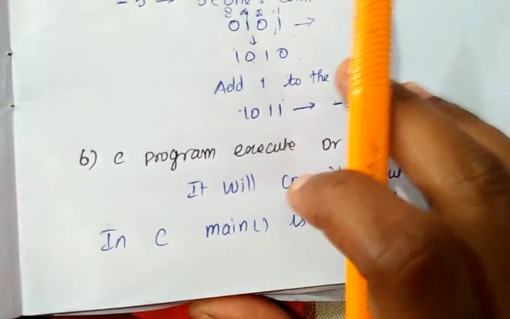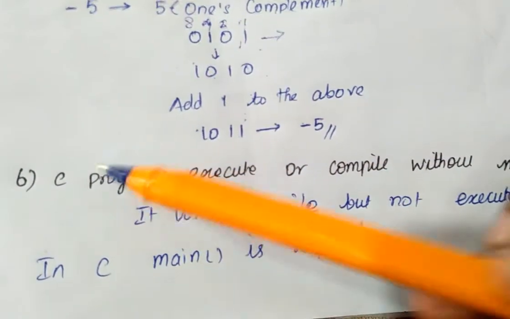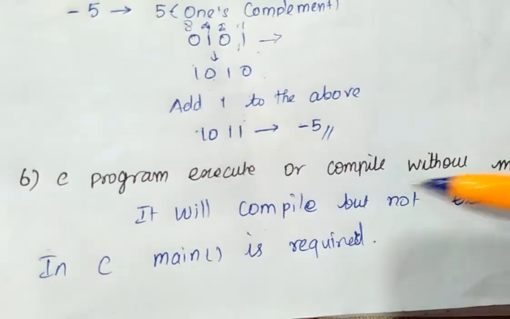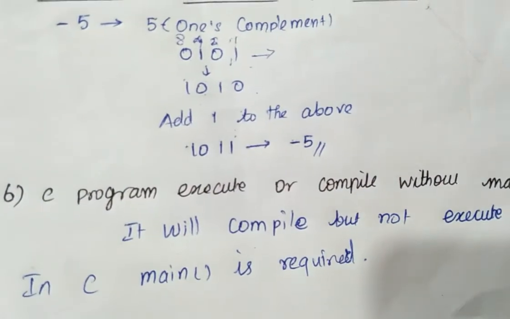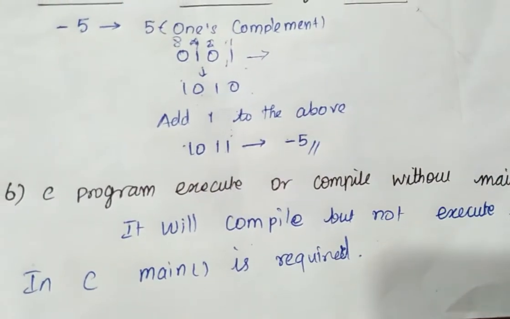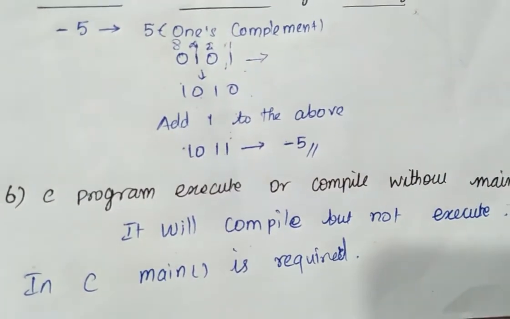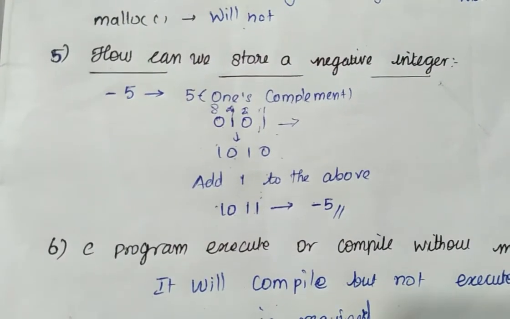Next, what happens if you execute or compile a C program without a main function? We studied C programming with every program including the main function. But when you don't use the main function, what will be the output?